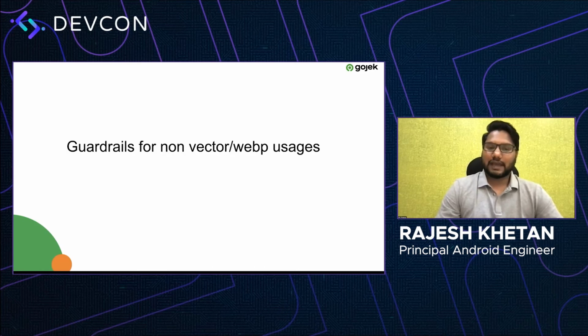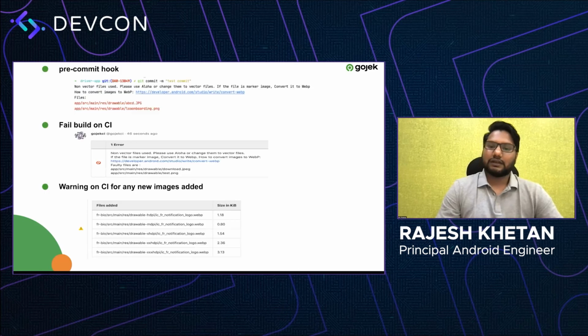So we added some guardrails for all non-vector and non-WebP images. We wanted our application to only have vector images and WebP images. Apart from that, we do not want any other images to be added in our APK. So for that, we added a pre-commit hook. As a developer, if he tries to add any non-vector or non-WebP image, he will get this error while making a commit, saying that he has to change these images to the desired format, right?